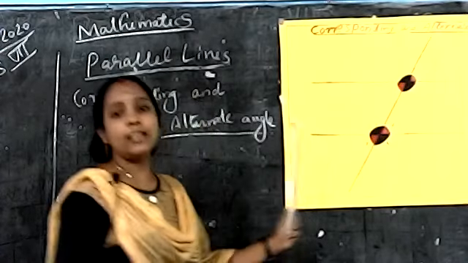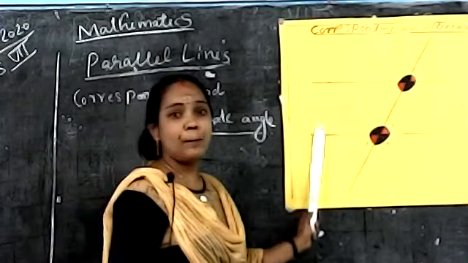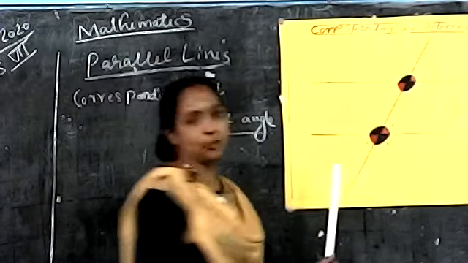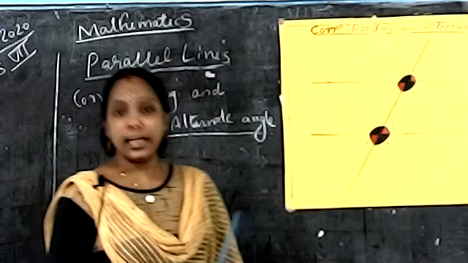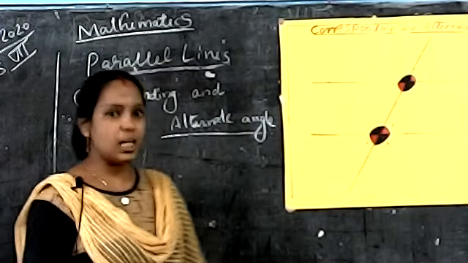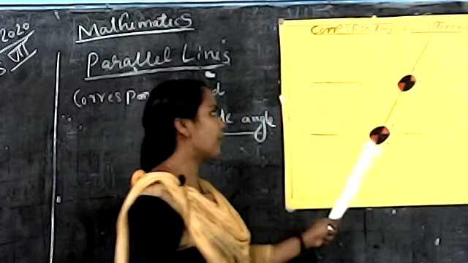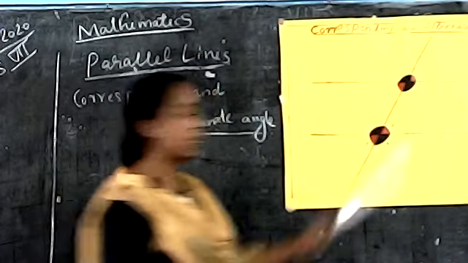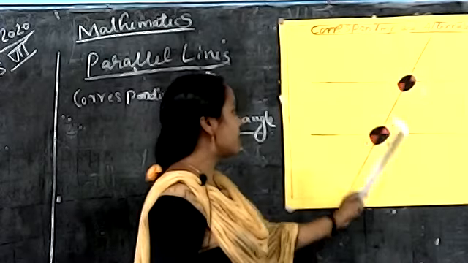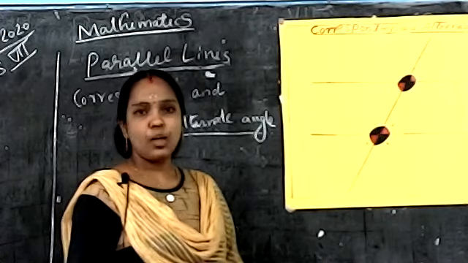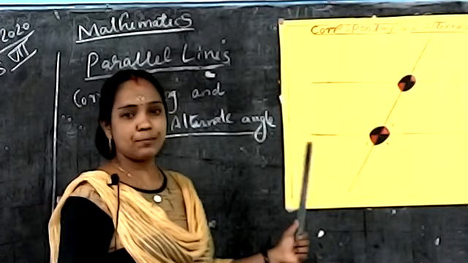Now, one pair of parallel lines is given. The third line is cutting across. I have given the numbers 1, 2, 3, 4 and 1, 2, 3, 4. How many angles are there? 1, 2, 3, 4, 5, 6, 7, 8 angles are given. Okay, all of you saw this?